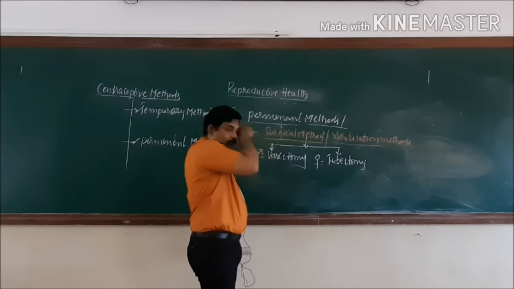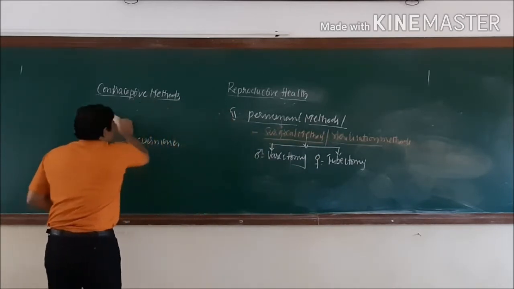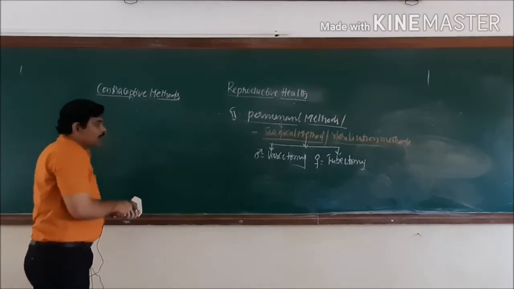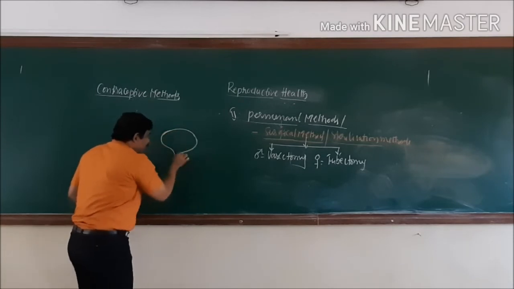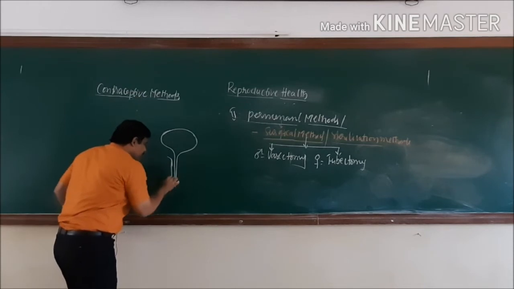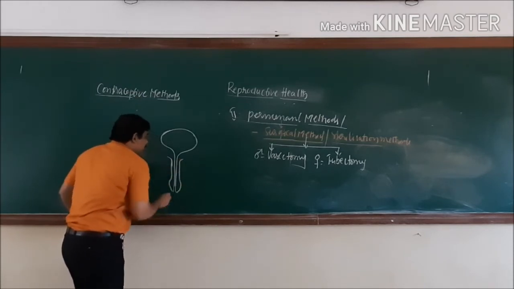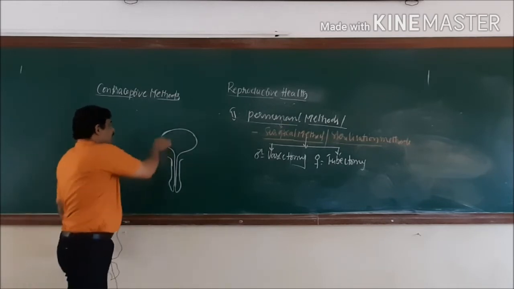Then how do they do these two methods? Let us see here in detail, the diagrammatic way. Coming to here, we are all well aware of the male reproductive system that we already studied in the human reproductive topic. In this, the male penis has the ejaculatory duct through which insemination takes place.